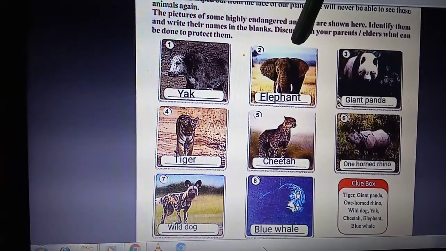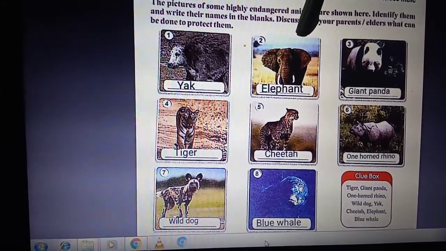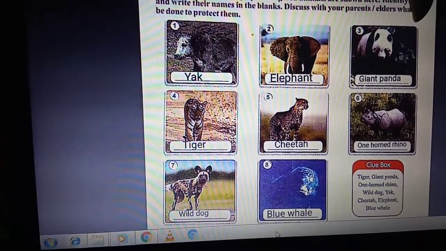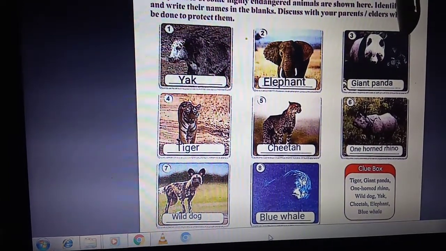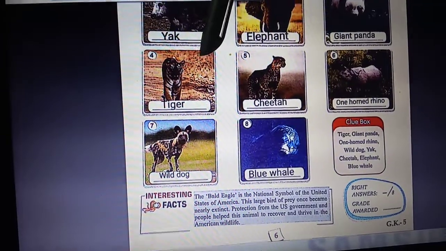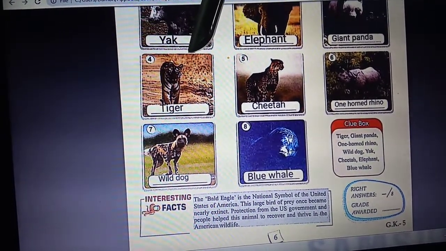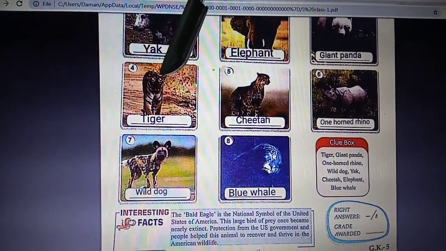Next picture is of elephant. Elephant is the largest wild animal. It likes to eat sugarcane and leaves of plants. Next picture is of giant panda. A giant panda is a black and white bear that comes from China. Next picture is of tiger. Tiger is a large wild animal that has yellow fur with black lines. Tiger lives in parts of Asia.